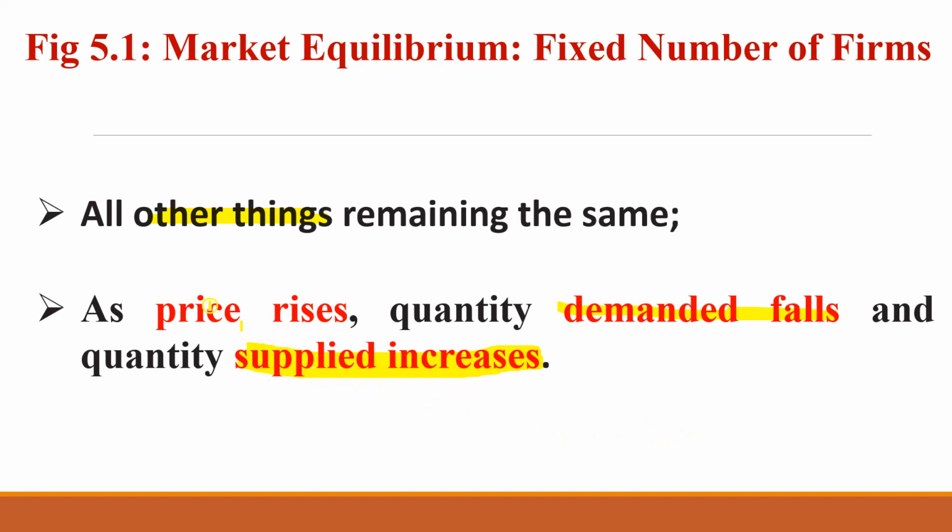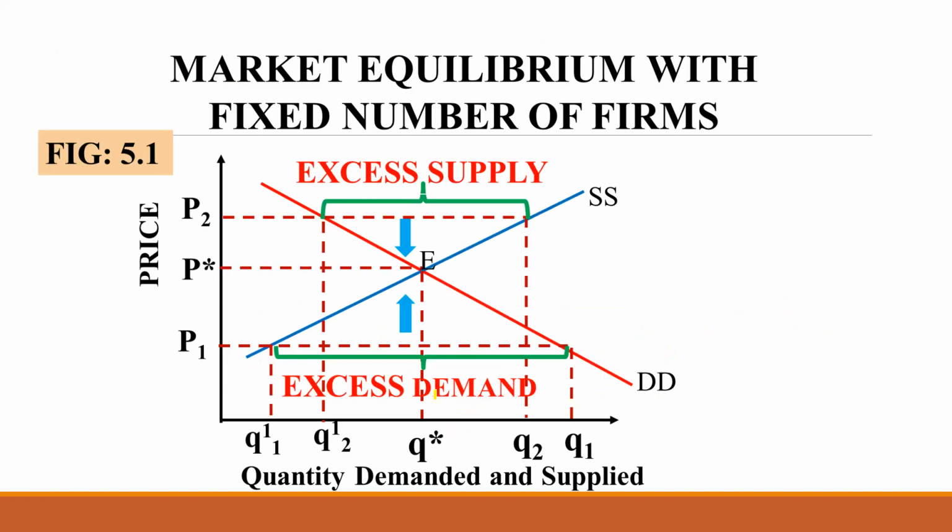Now, as the price rises, demand falls and supply increases. That's what we have explained in this diagram. You can see the quantity. For example, Q1 comes back up to here, where Q star is, and this also moves from here to here.